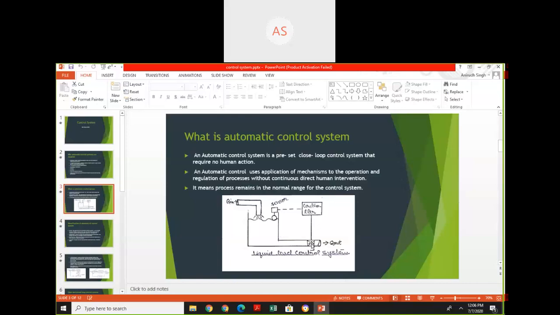But if we add this sensor, it measures the actual level of liquid and gives its output to the controller. This controller closes or opens the valve depending upon the situation.